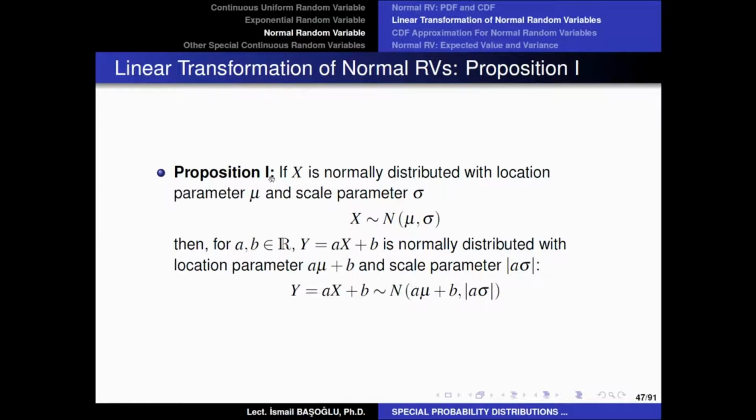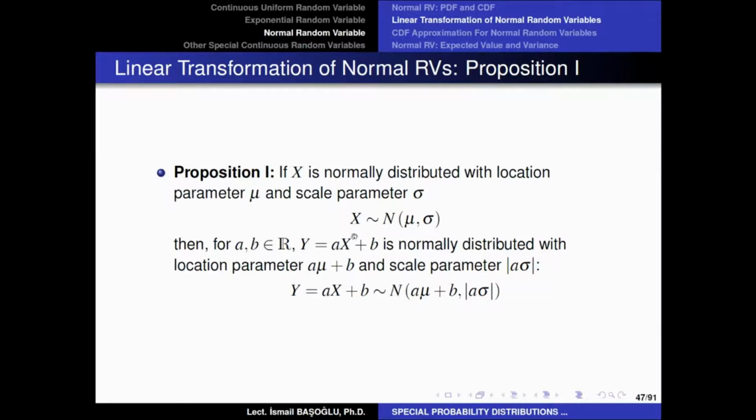And this proposition says that Y is also normally distributed with different location and scale parameters. So if you linearly transform a normal random variable, you will get another normal random variable with other parameter settings.